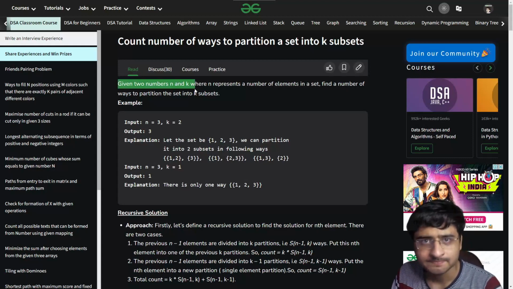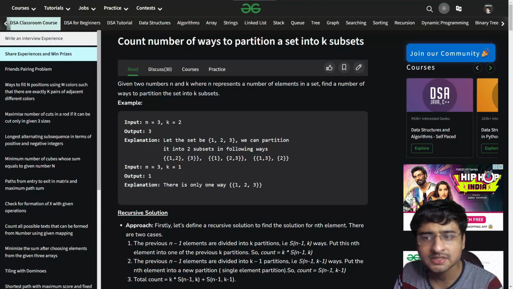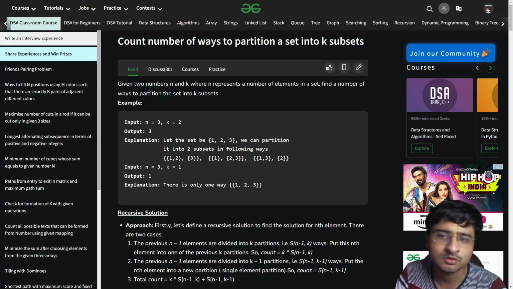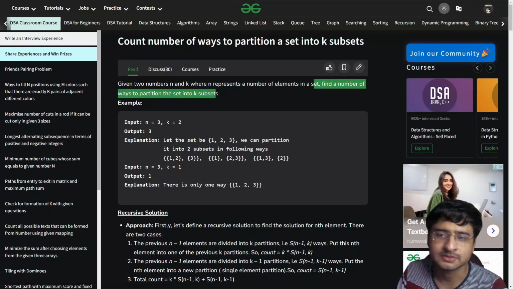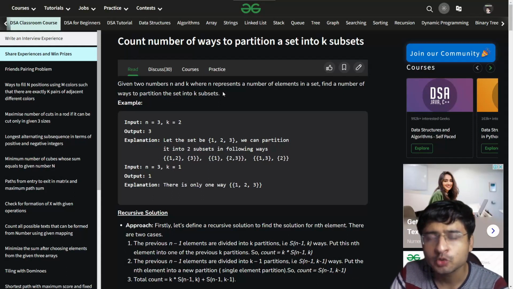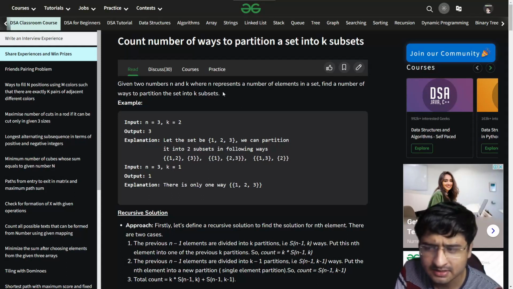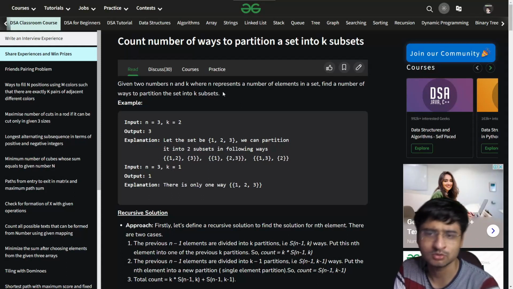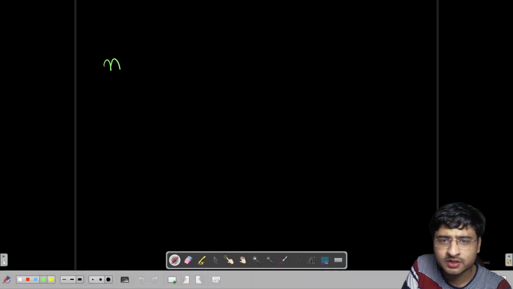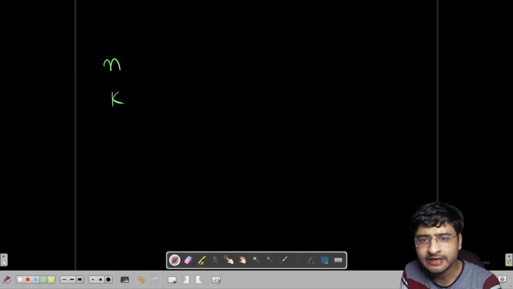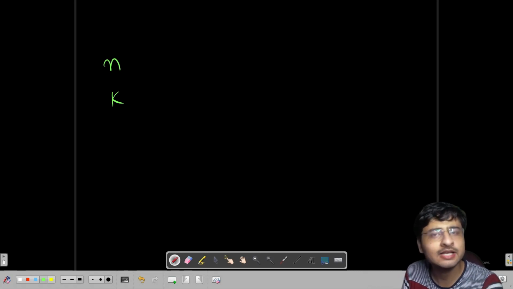Given two numbers n and k, where n represents the number of elements in a set. So of course, n is the total number of elements there are. Find the number of ways to partition the set into k subsets. So what are the number of ways you can partition n people into k teams or k subsets, something like that, right? Problem statement seems a little bit tricky, but let's first go to the board itself and then understand there what is actually this n and what is actually this k. So you're given a number n and a number k. You have to tell me the number of ways in which you can divide these n people into k different teams or k different sets, right?